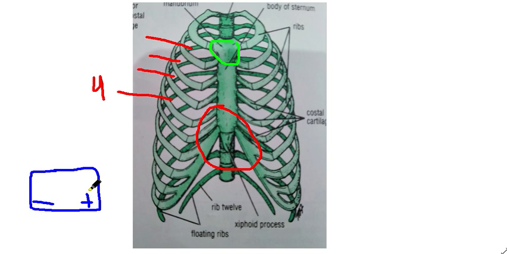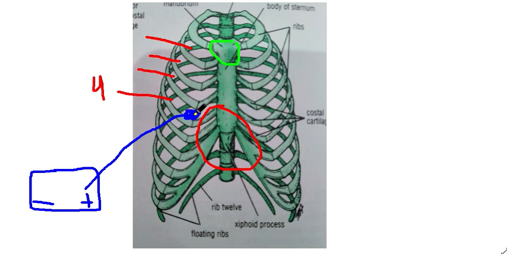So this is the positive terminal. We connect this with the fourth intercostal space. Here we place lead V1 on the right side of the sternum, just on the right side here. This is the placement of V1.